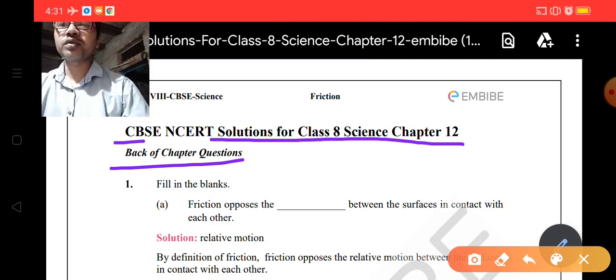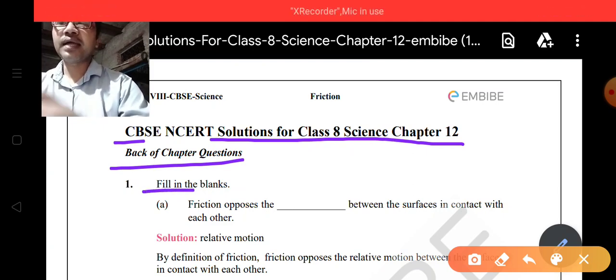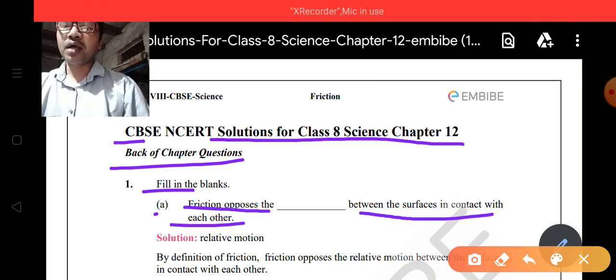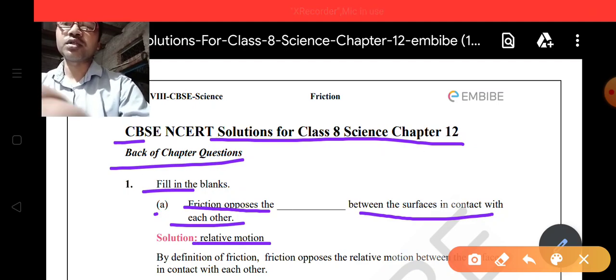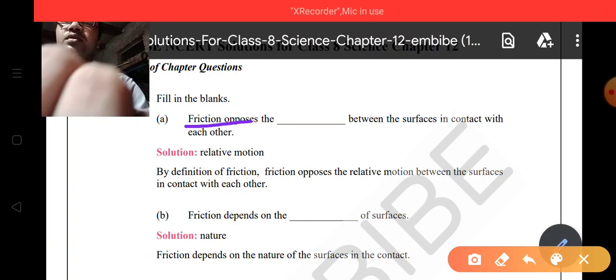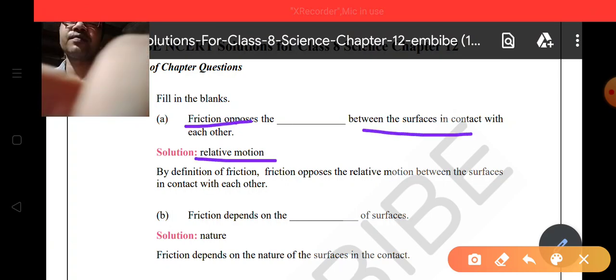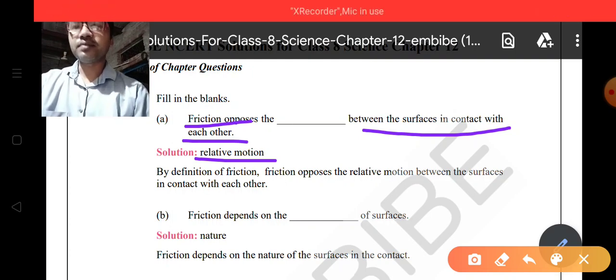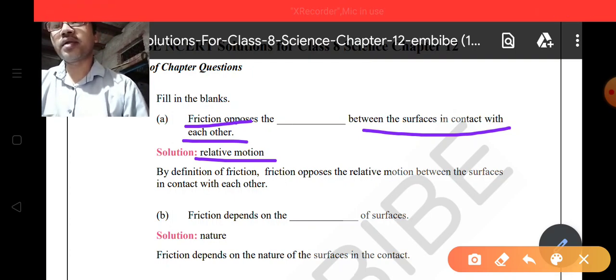So the first question is the fill in the blanks: friction opposes the blank between the surfaces in contact with each other. So your answer is the relative motion. You can see here, friction opposes the relative motion between the surfaces in contact with each other. So the first question is done, and you can write your answer.